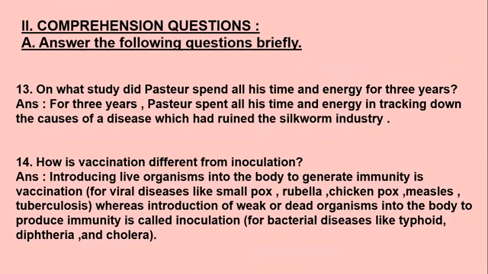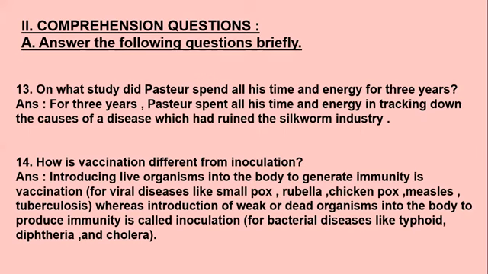And when he was staying there in the society, the silkworm industry workers and the wine industry workers were very worried about the causes of the disease which were ruining all their products. So Pasteur spent all his time and energy, completely his 3 years, in exactly finding the causes of a disease that had been ruining the silkworm industry. So in these two lines you can write the answer.